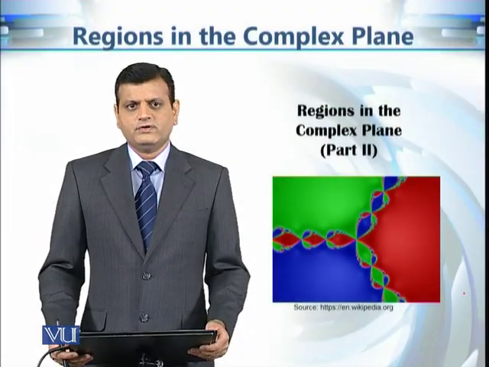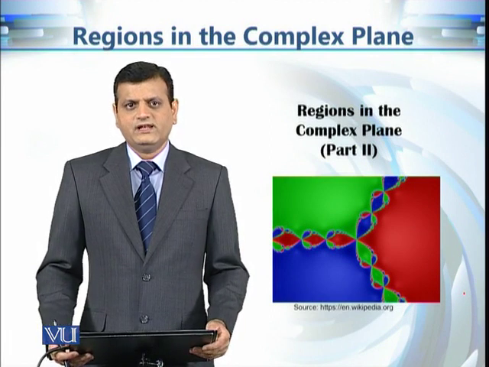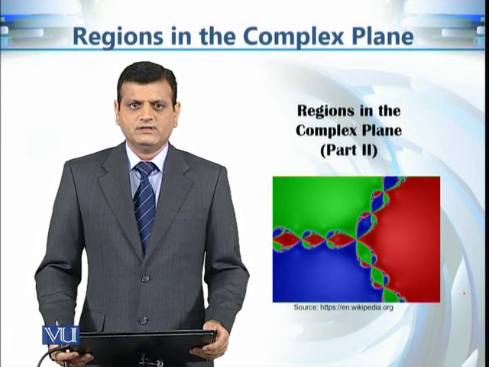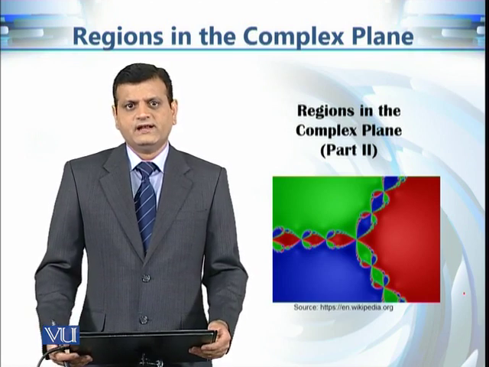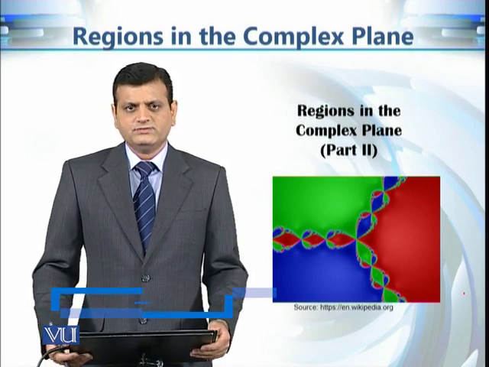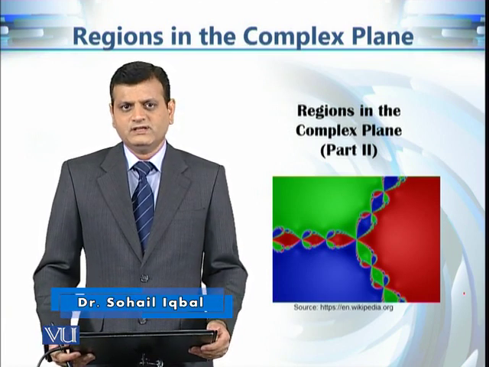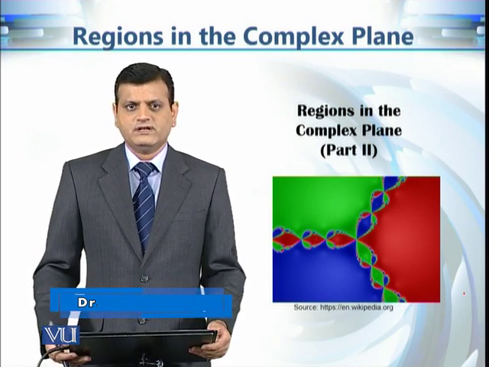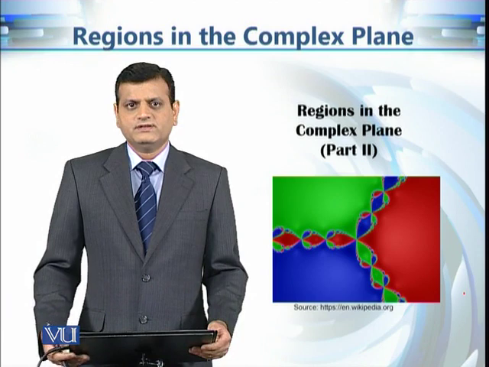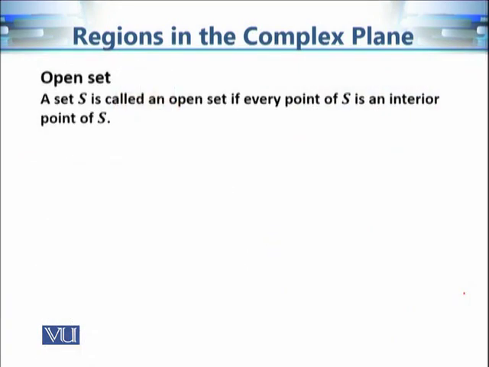We are going to continue our discussion on different regions in the complex plane and their topological and geometrical properties. And of course, if a set is given, what is the relationship between a set and a given point? Now, this discussion of different regions in the complex plane is going to help us in exploring different properties of complex functions, for example, their limit properties, their continuity, their differentiability, and other properties. Let's begin with our first definition.